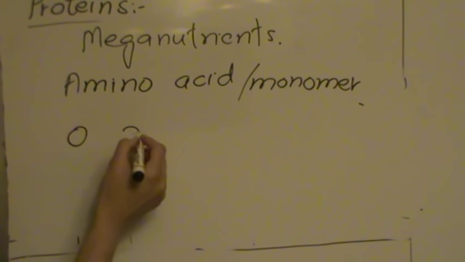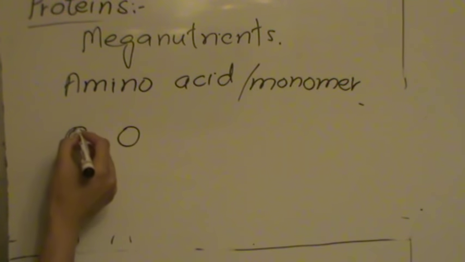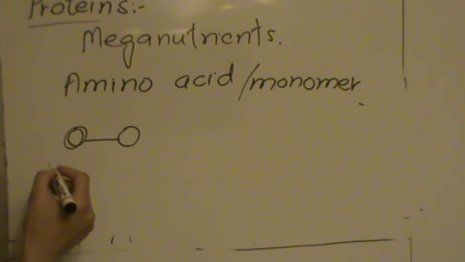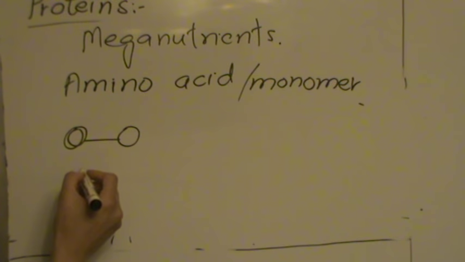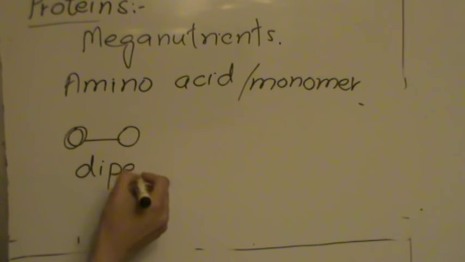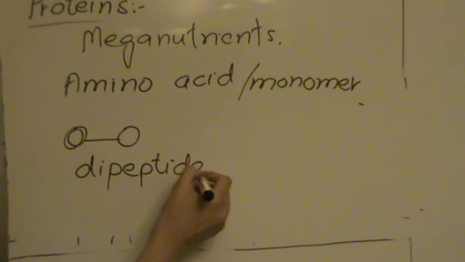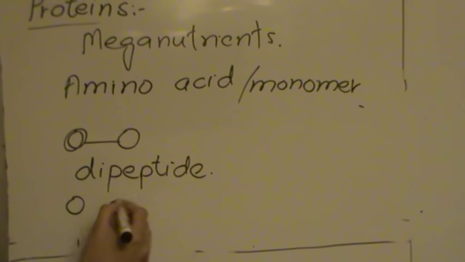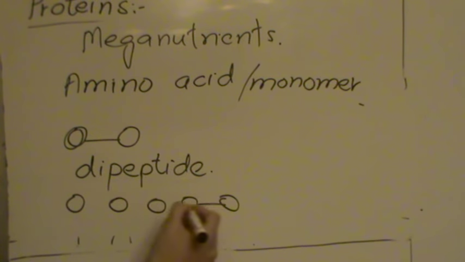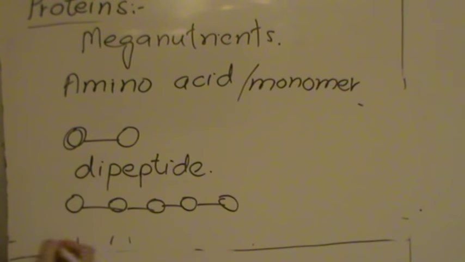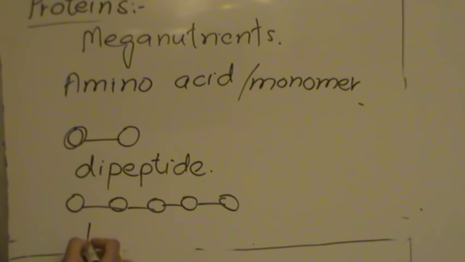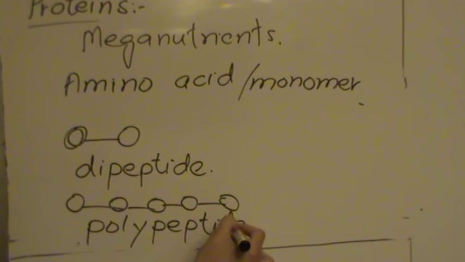For example, these are two amino acids. When they come close and make a chemical bond between them by a chemical reaction, we call it a dipeptide. When more than two amino acids are chemically attached together, we call it a polypeptide. Proteins are made up of either one polypeptide chain or more than one polypeptide chain.